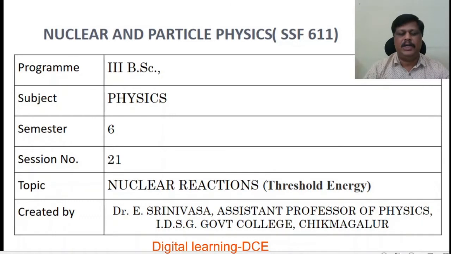Today, in this video, I am going to explain some concepts in nuclear reactions, especially the expression for threshold energy, what is threshold energy, and also nuclear cross section. This nuclear reaction chapter is for third BSc physics students studying in 6th semester, paper 8, nuclear and particle physics, subject code SSF 611. This is the video for session number 21.